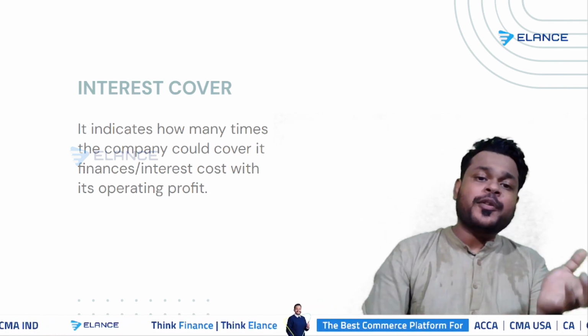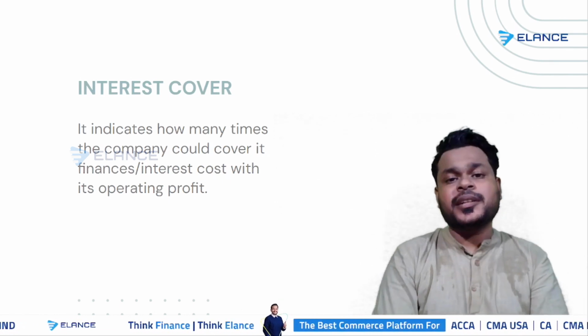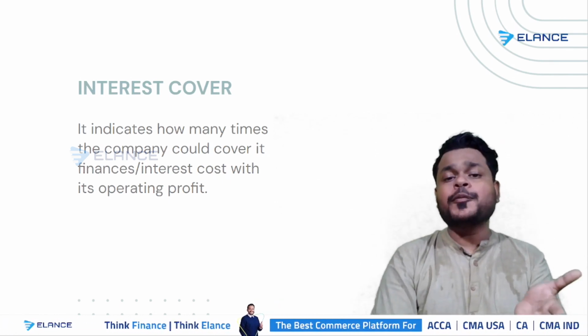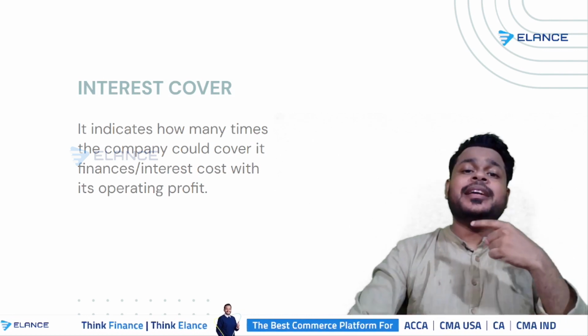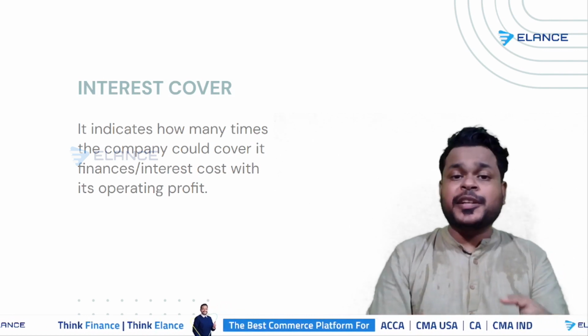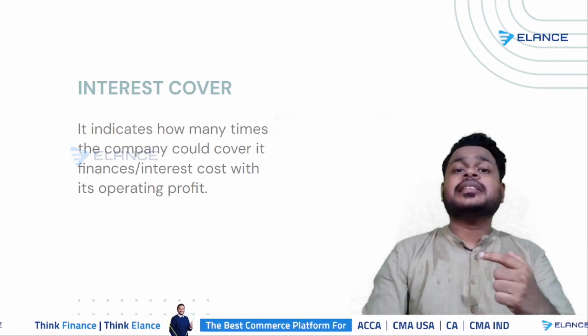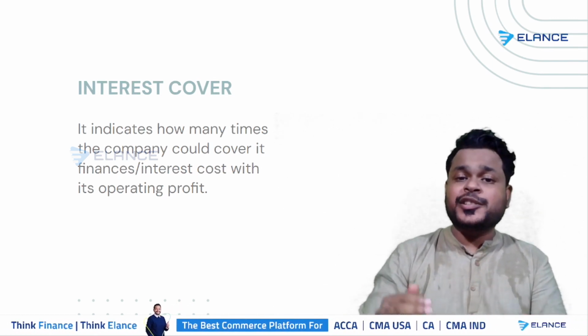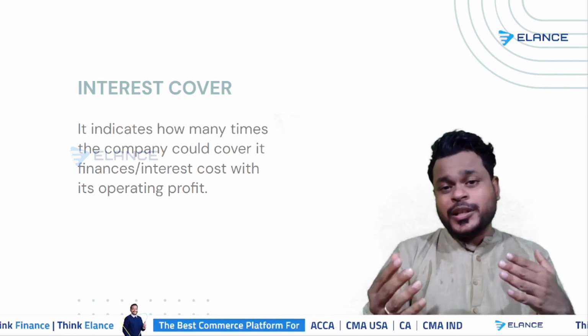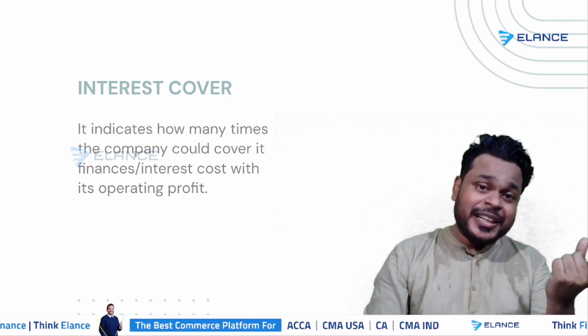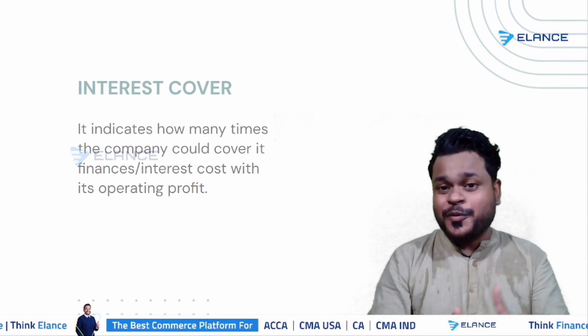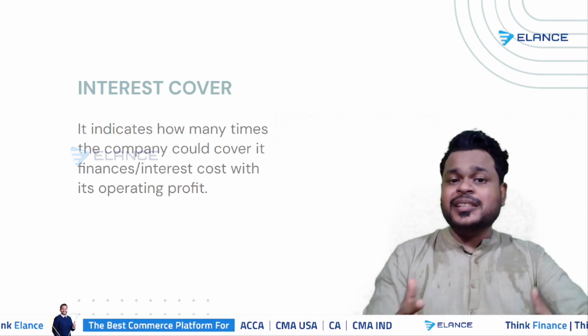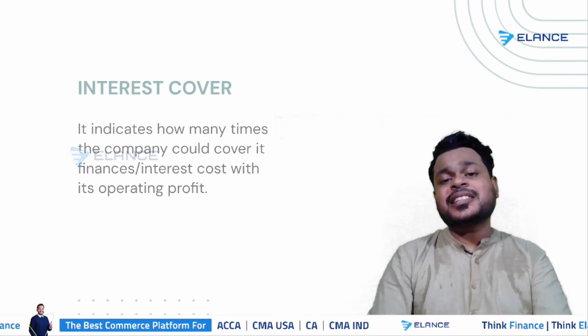In the same way, your profitability also affects your interest cover, because if your profitability is high, you'll be easily able to cover your interest. But if your profitability is low, then your interest cover ratio will fall. So whatever reasons affected your profitability ratios, like gross profit and net profit ratios, the same thing is going to affect interest cover as well.